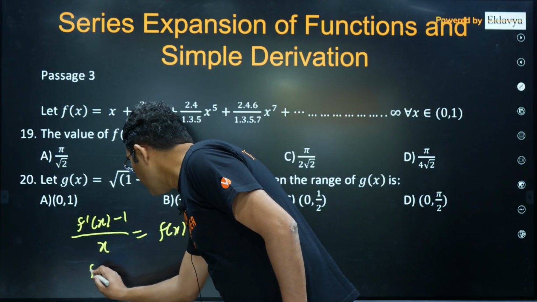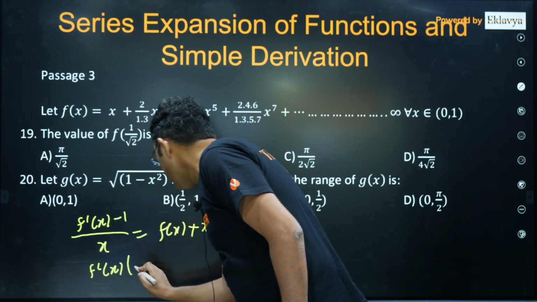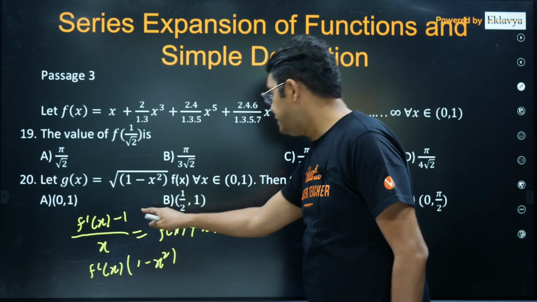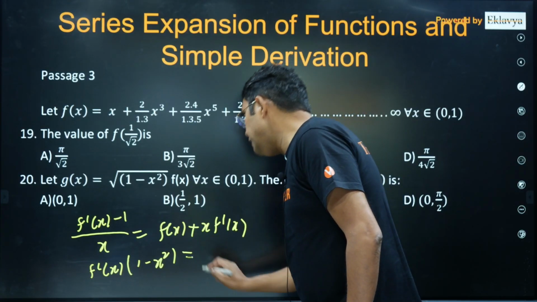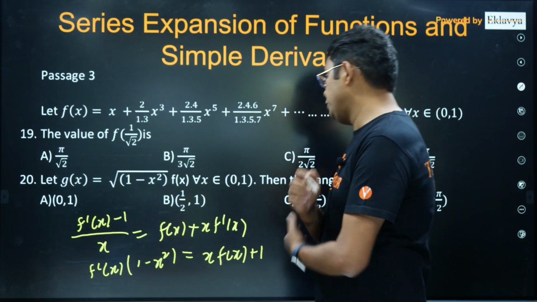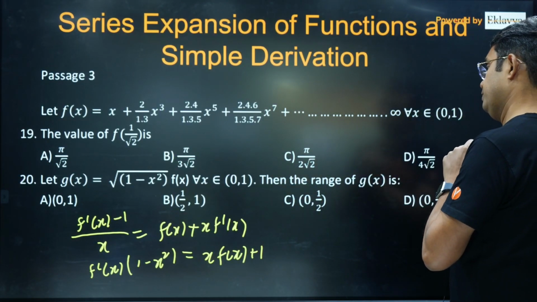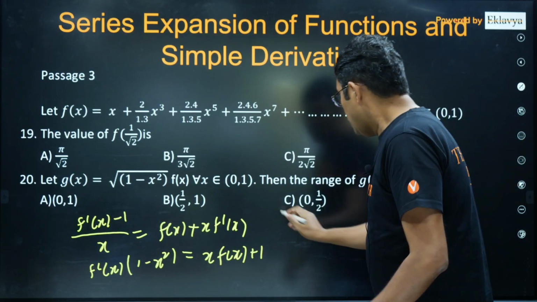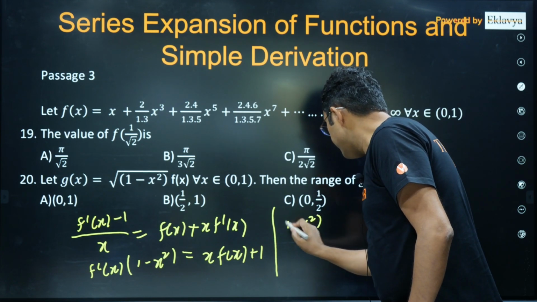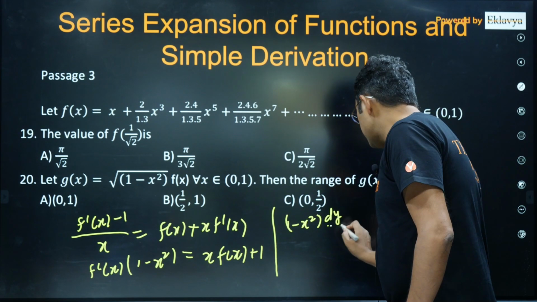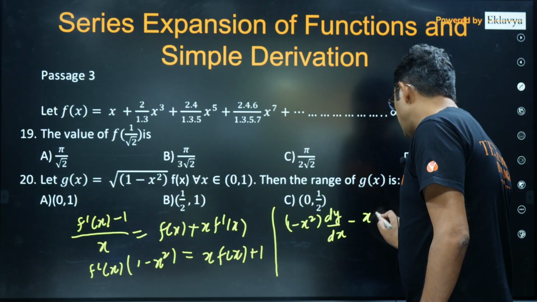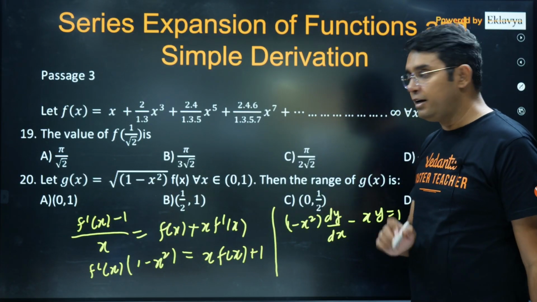So this f dash x on the left hand side, if I take common, it will be 1 minus x square. First you multiply by this x on the right hand side, and then it will be equal to x into f x plus 1. Let me check. Yeah, that's correct. So I can write this as 1 minus x square dy upon dx minus x into y is equal to 1. I think this is a linear differential equation.